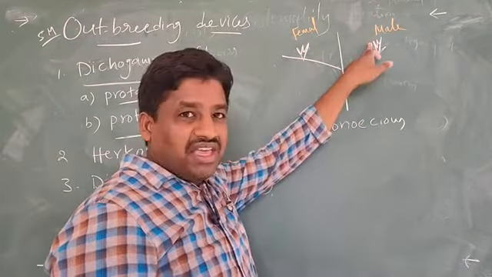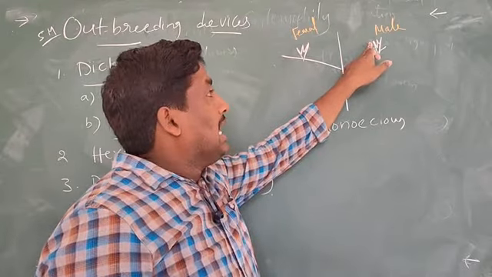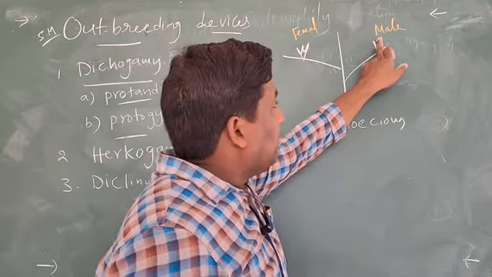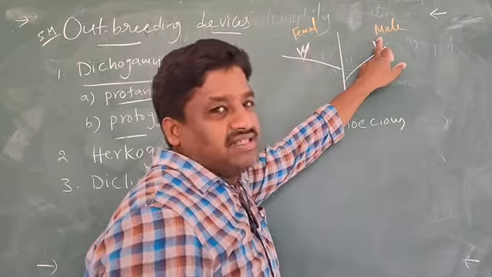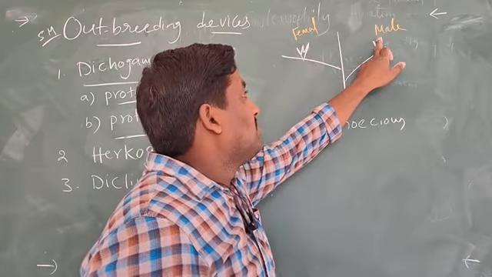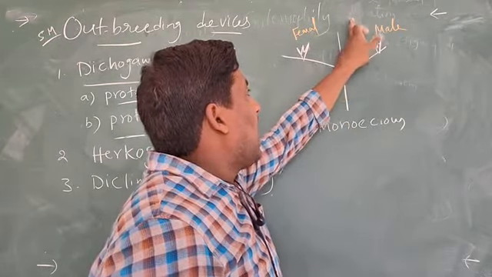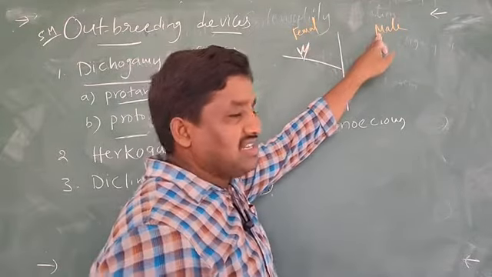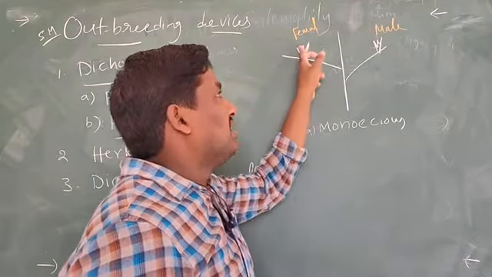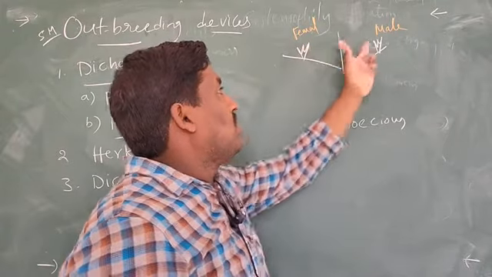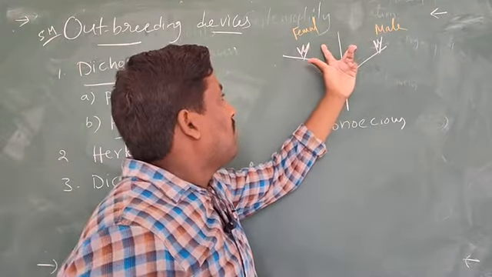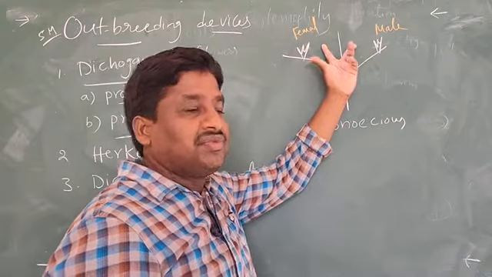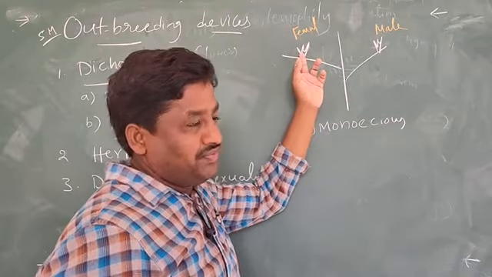In such a way, pollen grains are released and reach the stigma. So what kind of pollination is this? Cross-pollination.